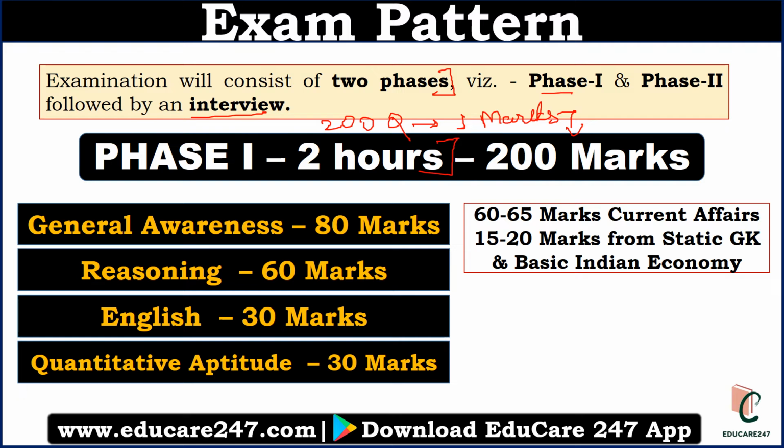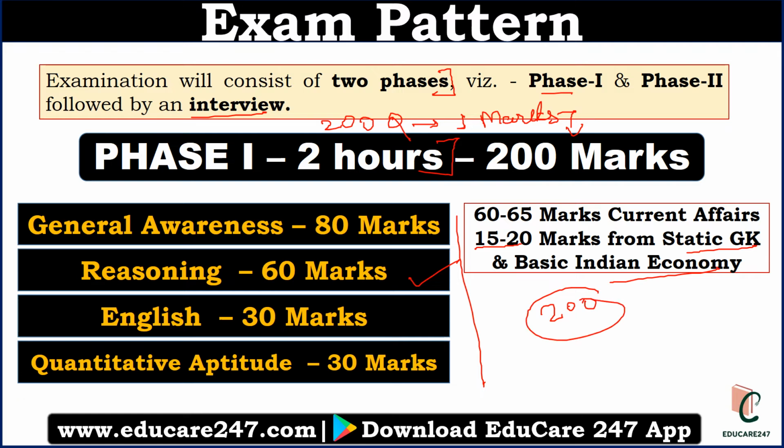Out of this 200 marks, 80 marks will be from general awareness. In this general awareness, 60 to 65 marks will be from current affairs and 15 to 20 marks will be from static GK and basic Indian economy. 60 marks will be from logical reasoning, 30 marks will be from general English and 30 marks will be from quantitative aptitude. So this is the overall pattern for Phase 1 examination.